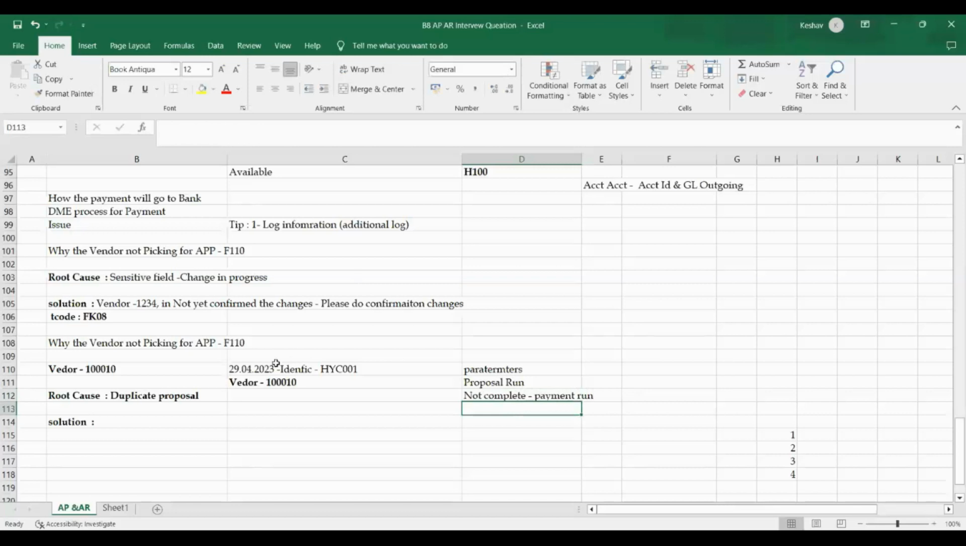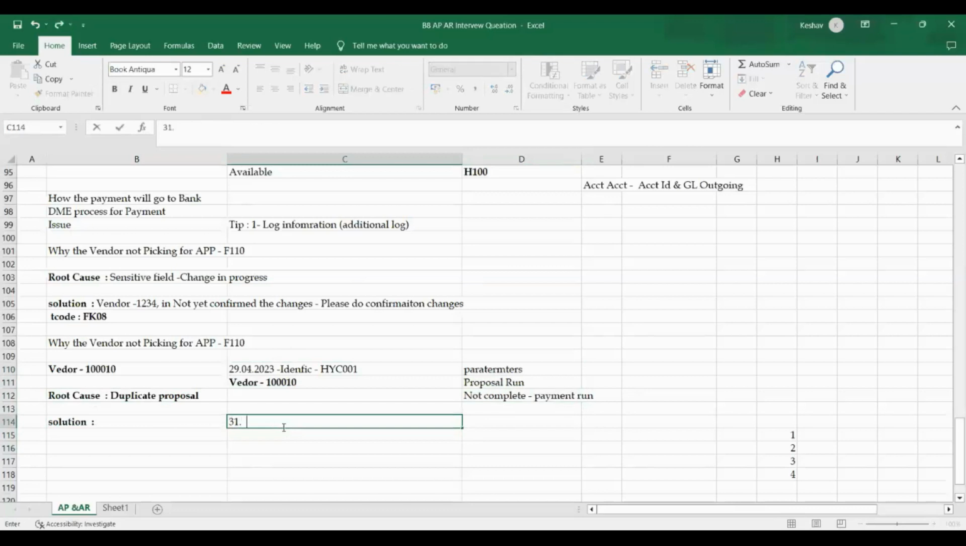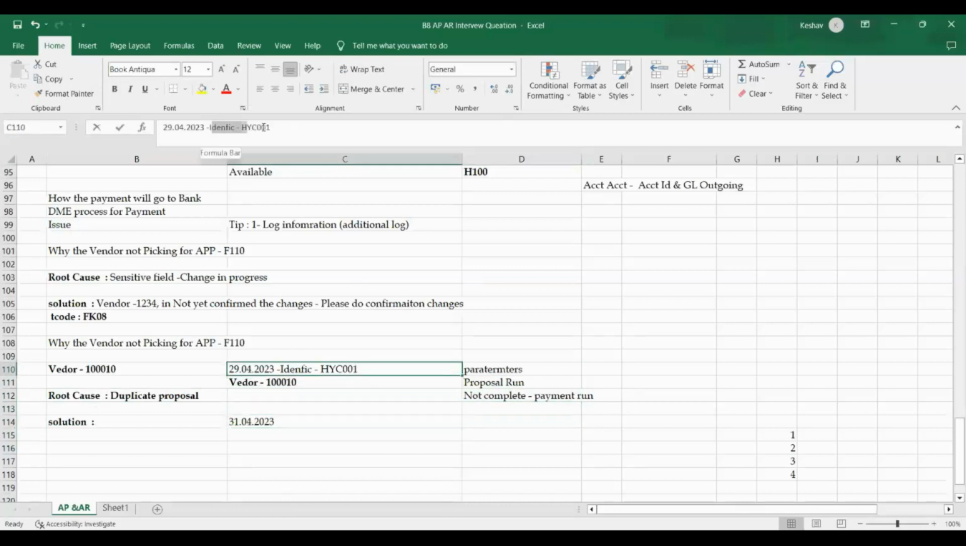Today you forgot something, you missed this one. So now you are running it today, the 30th. Assume the next day, 30/04, you run with an identification. You can use the same identification or a different one, because the date has changed. Along with that vendor, there are other vendors also included. That's okay, but you're not able to make the payment here.